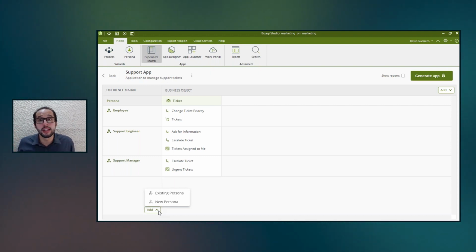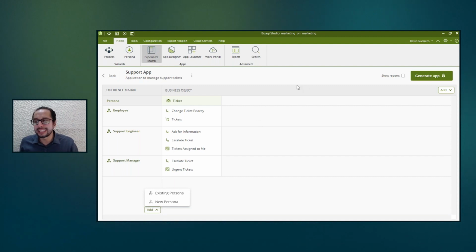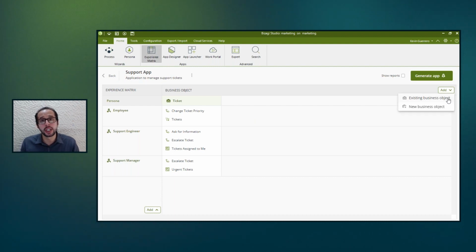It's up to you. If you have already created your personas, then you can come here and just select the option, I want an existing persona. Or if not, you can create all the personas from scratch. It will apply exactly the same if we go to the business object. I can use existing business objects, or I can create new business objects from scratch.